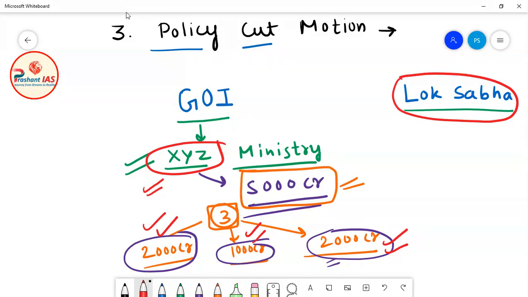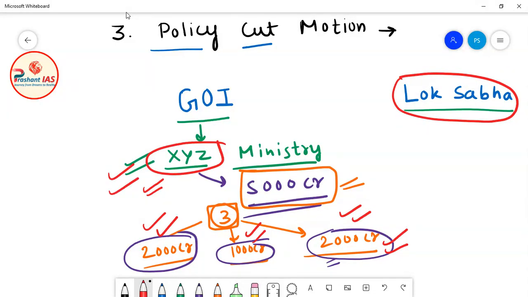This is a very bad policy, and this policy is not at all needed for the country. This is not in the interest of the country. So what is Lok Sabha saying? Lok Sabha is saying that this entire third policy of XYZ ministry is very bad. We will not approve this policy.